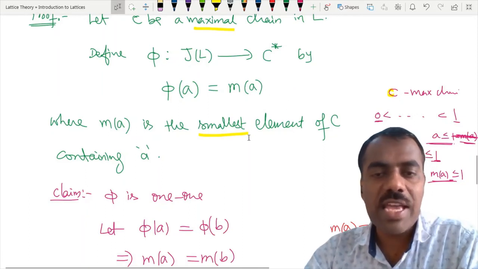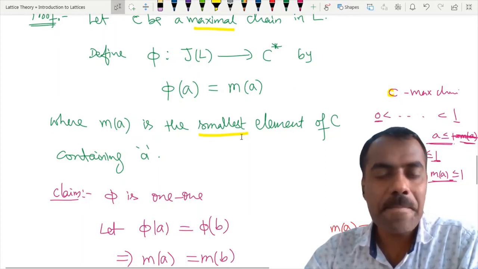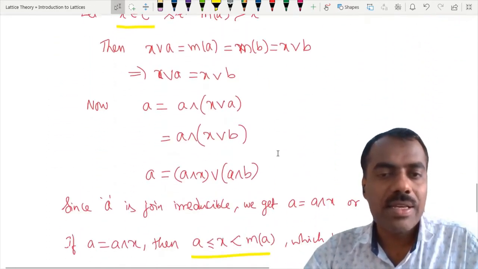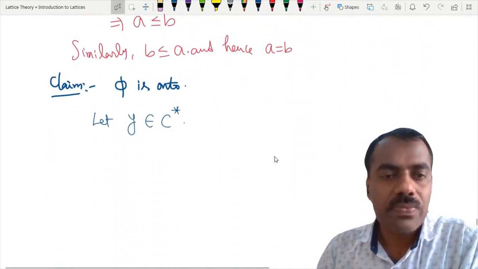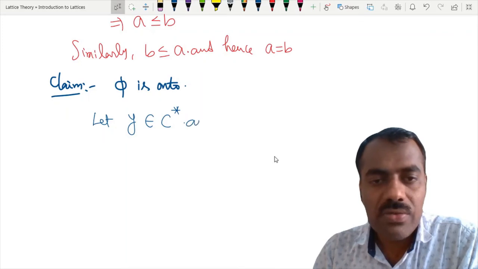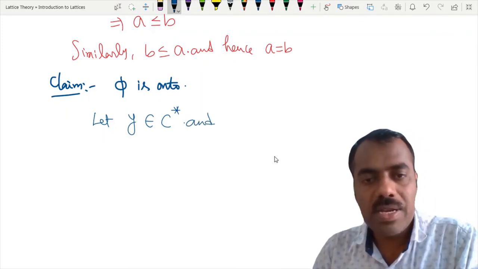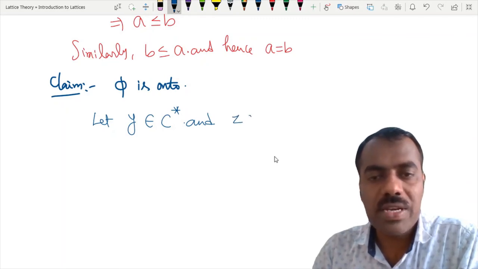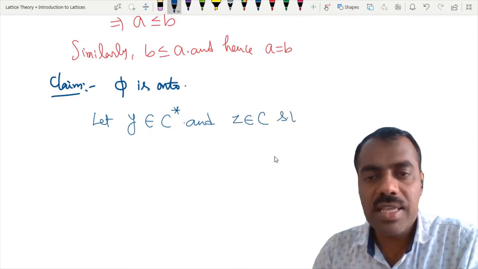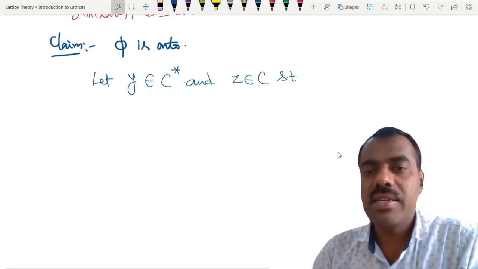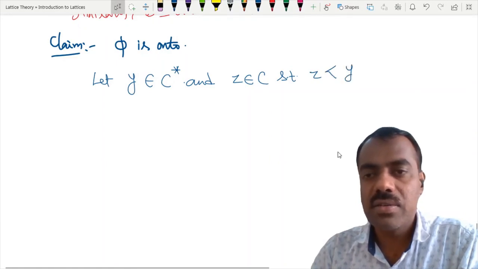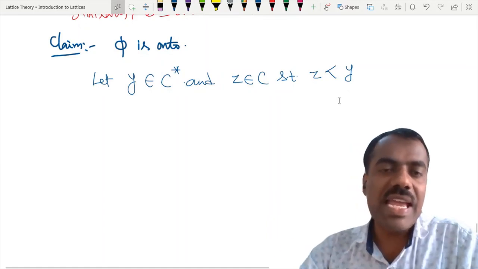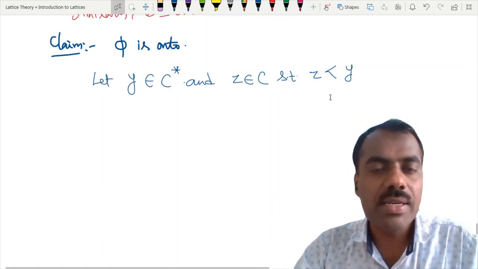But what is our M of A? That is the smallest element of C containing A, right? So we will take some element smaller than that Y, right? Okay. So we will write here, and you can call it some Z. Okay. Z belongs to C such that this Z is the next element of Y. Are you following? That means we are taking the next element of that in that chain. That is our Z. Are you following?